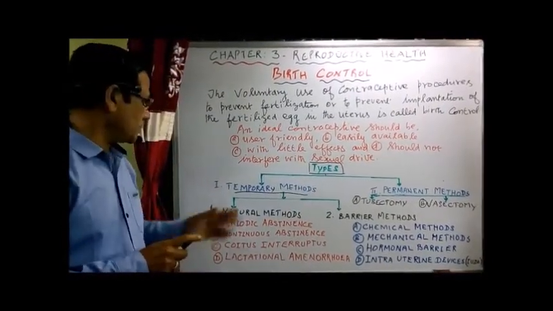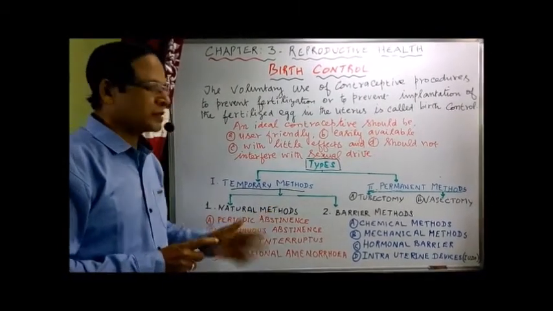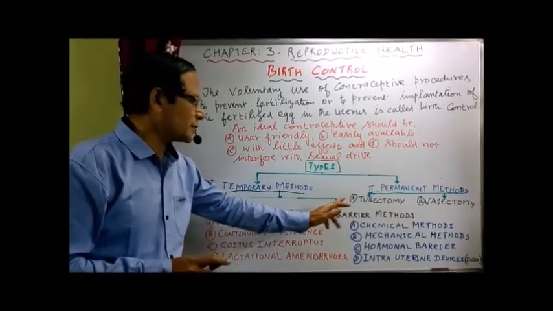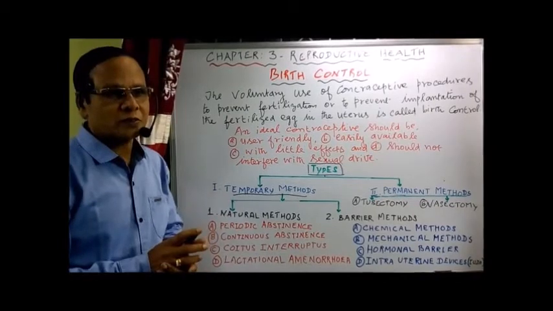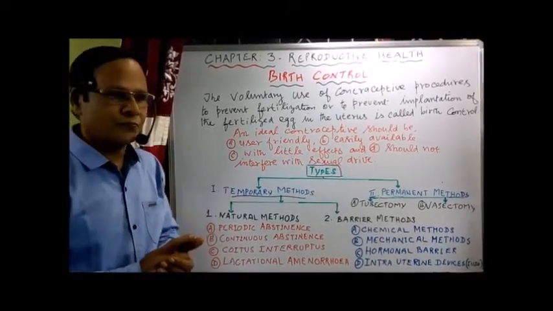Now again the temporary methods are further classified into number one, natural methods, following the natural way. Number two, the barrier methods. These are used to prevent the fertilization process by preventing the meeting of the sperm and the egg. That's why it's called barrier methods.